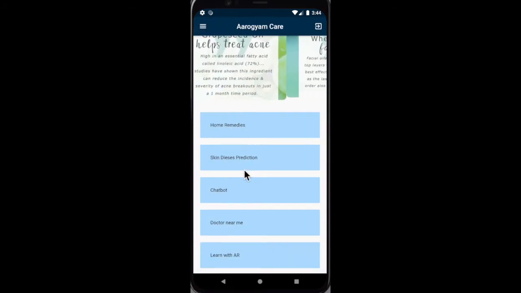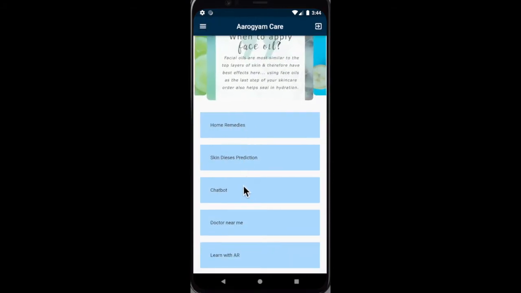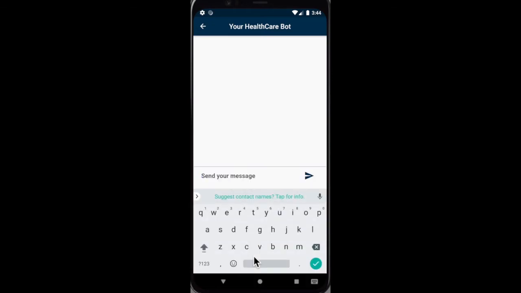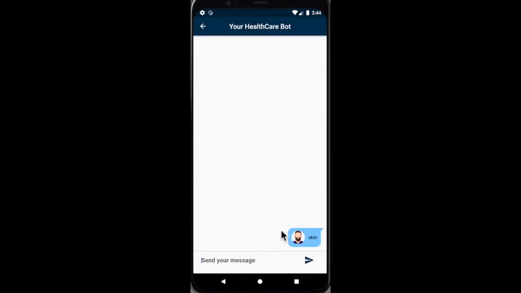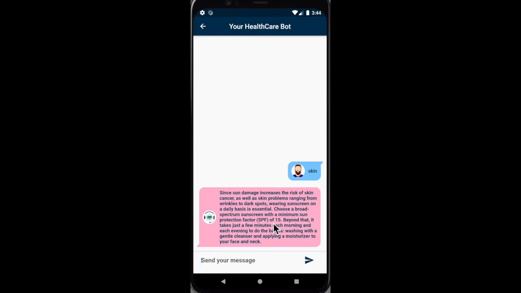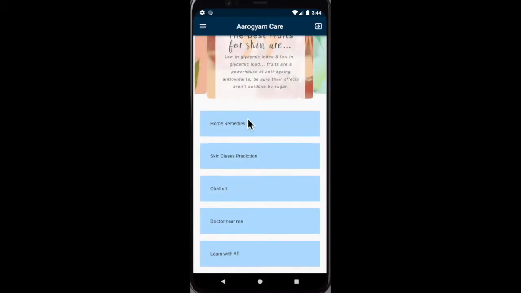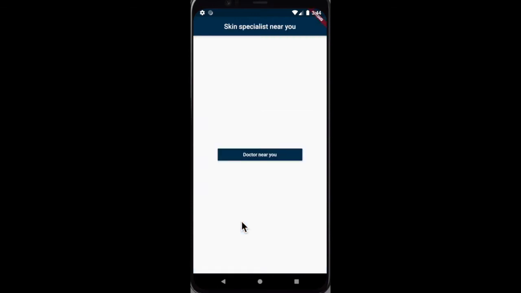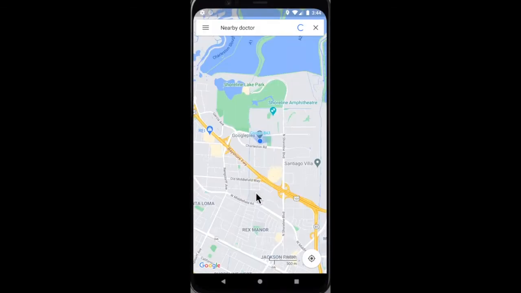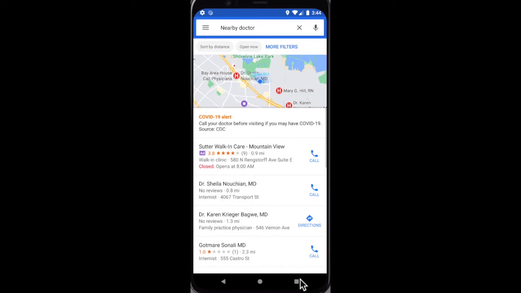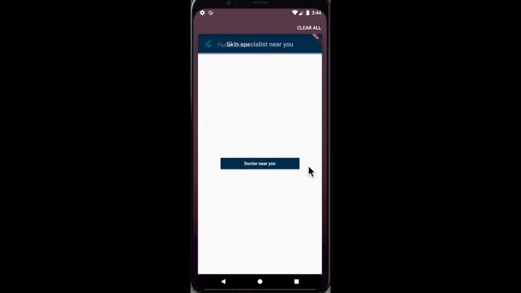Another feature is a chatbot. This chatbot runs with a Dialogflow agent in the backend. Like I type something like skin, so it will show me some tips to make your skin healthy and how to prevent skin damage. So that way this works. And the next thing is doctor near me. This will directly navigate you to the nearby doctor on your Google Map application.